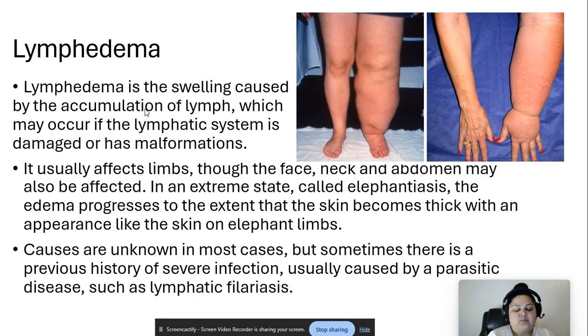Causes are known in most cases, but sometimes there's a previous history of severe infection, usually caused by a parasitic disease such as lymphatic filariasis. Okay, so usually it's because of parasitic disease. However, we've also seen genetics playing a role in certain situations of elephantiasis.